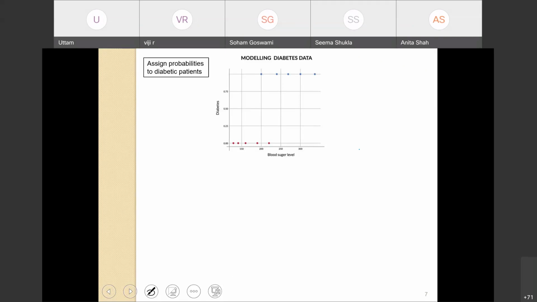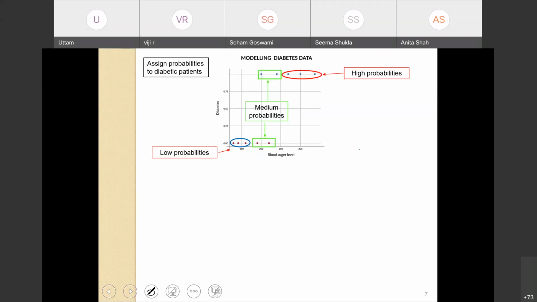Let's assign some probability to them based on their blood sugar level. Obviously the points at the bottom, with lower blood sugar level, have low probabilities. Points in the middle have medium probabilities of having diabetes, and points on the top right with high blood sugar level have high probabilities of having diabetes. Hope this makes sense till now.